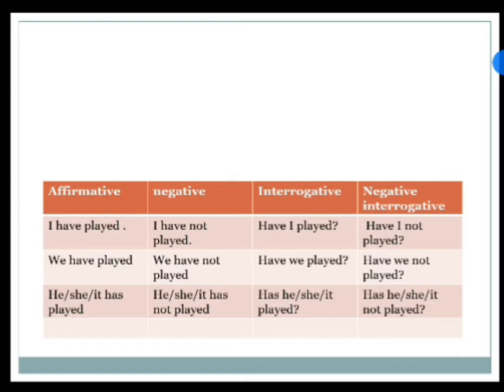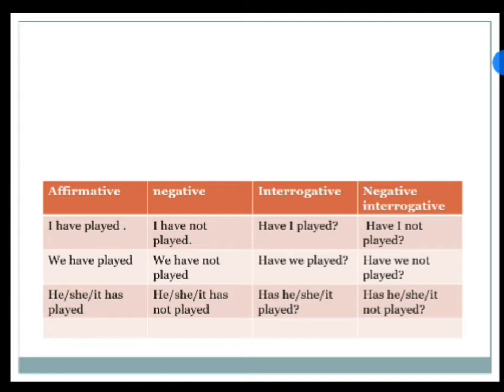So we can say that the rule for affirmative sentence is subject plus second form of verb plus the object. And rule for negative, subject plus did not plus first form of verb plus object. And for interrogative, did plus subject plus first form of verb plus the object.